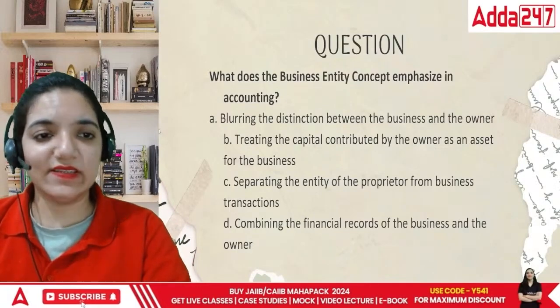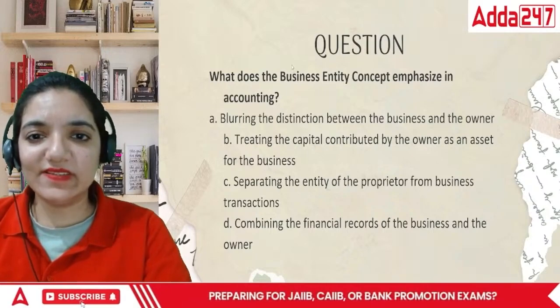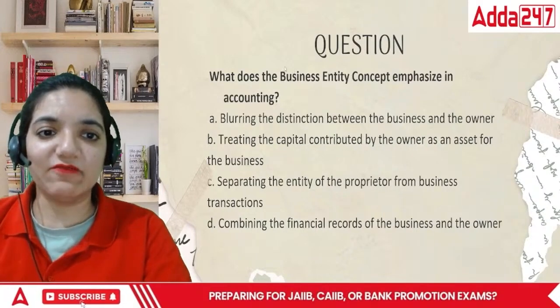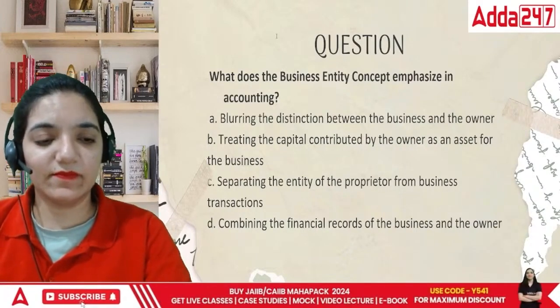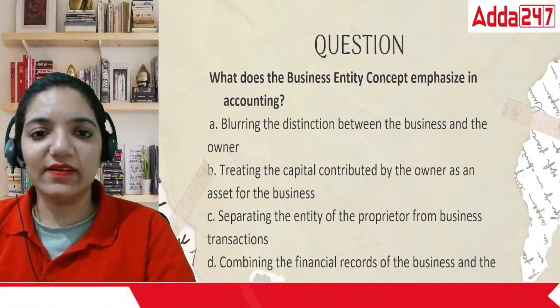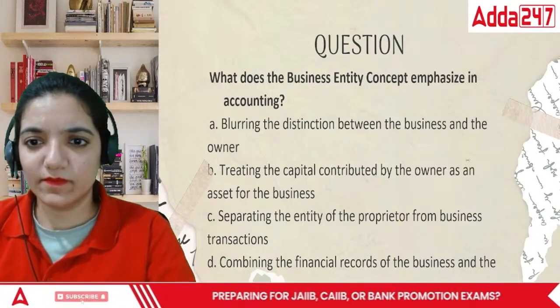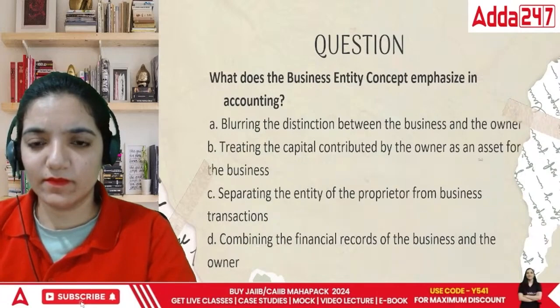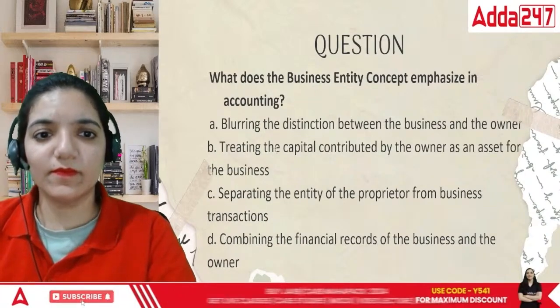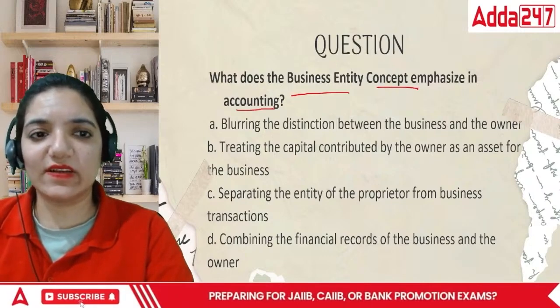The next point says, what does the term business entity concept emphasize in accounting?